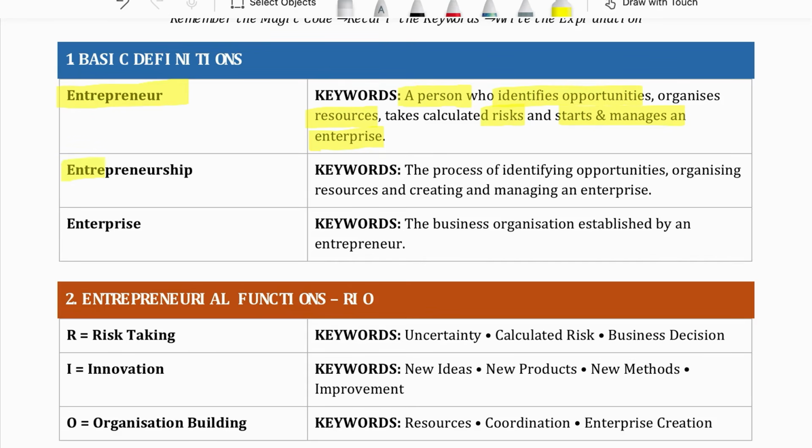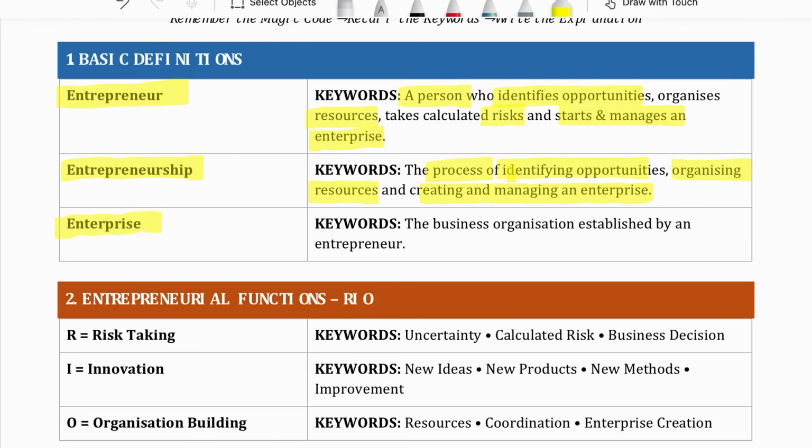Then comes the definition of entrepreneurship. What is entrepreneurship? It is the process. So start the definition of entrepreneurship with process. It is the process of number 1, identifying opportunities, number 2, arranging resources, number 3, creating and managing an enterprise. So this is the definition of entrepreneurship.